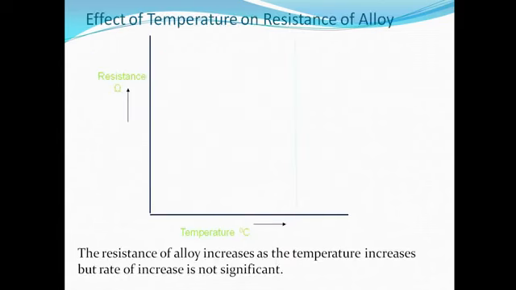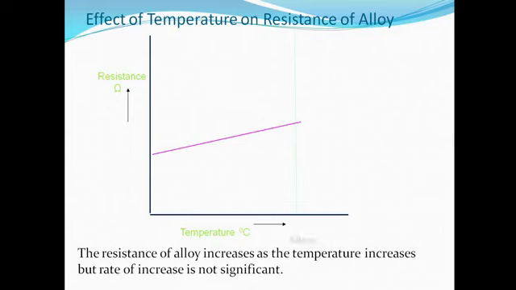Now consider the case of alloys. There are two types of alloys, general alloys and special alloys. Alloy means it is a combination of metals. For the general alloys, as we increase the temperature, the change in the resistance is very small. If you see the graph, the resistance of alloy increases as the temperature increases, but the rate of increase is not significant.